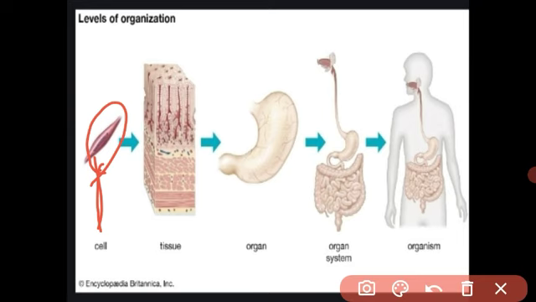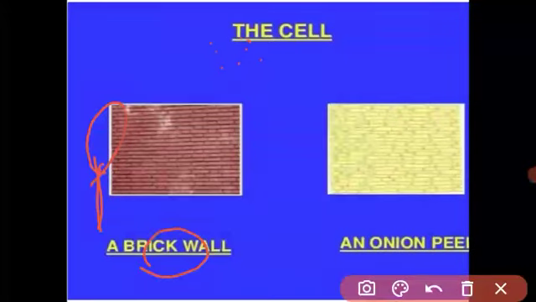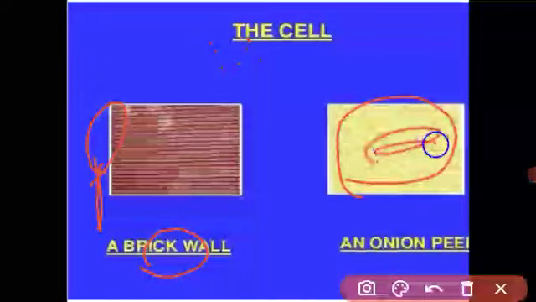In higher classes you will study the structure of the cell in detail, but in this class we have to study the tissue. Tissue means a group of cells, many cells. This is a group of cells, and this group of cells is called a tissue.